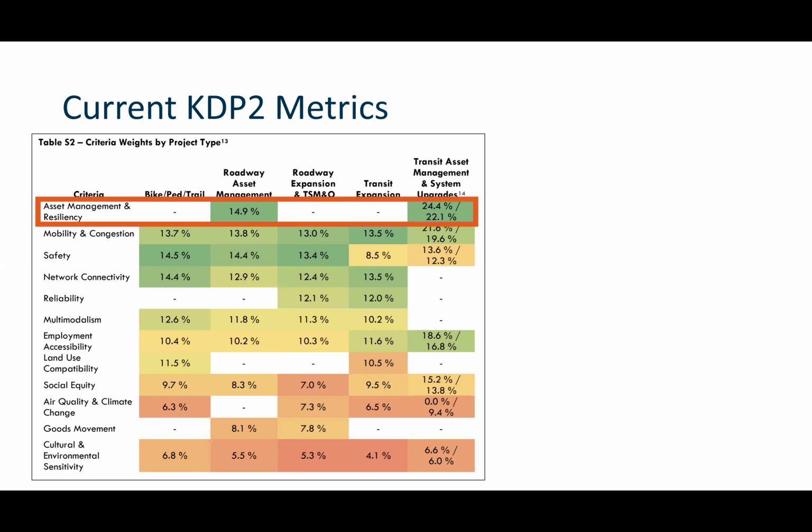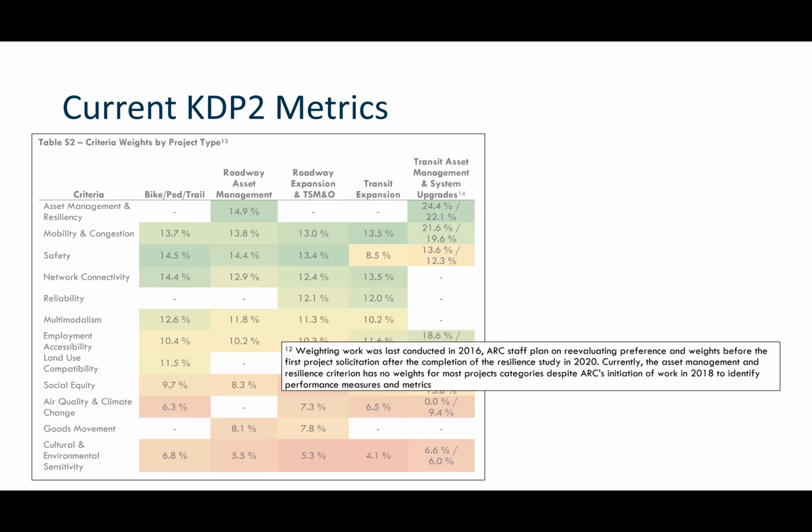And we do have a placeholder there for resiliency, but we made a special note saying that we were working on this starting in 2018, and that the actual resiliency measures were going to be developed in 2020. So that's why you have a lot of blanks in that category. The same is true for reliability. That was another one that we were developing metrics separately. So we implemented this framework a couple of years ago, knowing that we were going to tweak it over a several year period as we got more and more results from these studies.